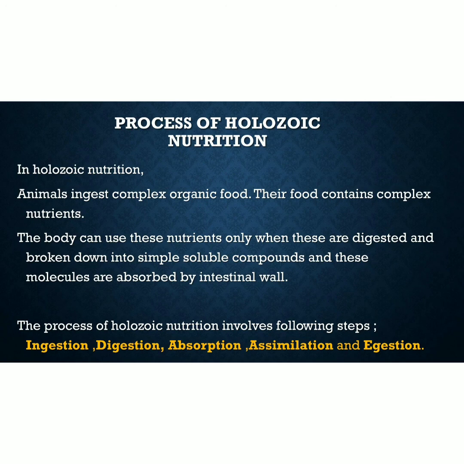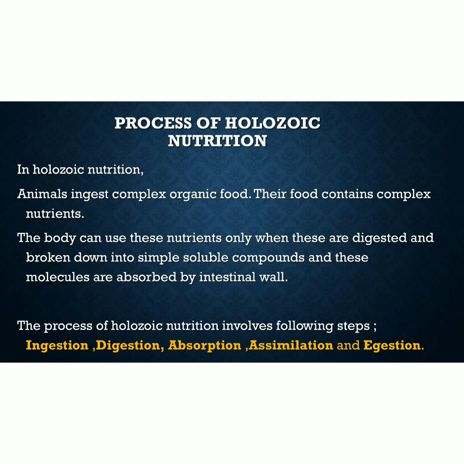So there are main 5 processes concerned with the use of food by animals. The process of holozoic nutrition involves these 5 steps. First is ingestion, second digestion, third is absorption, fourth assimilation, and the last fifth point is egestion.